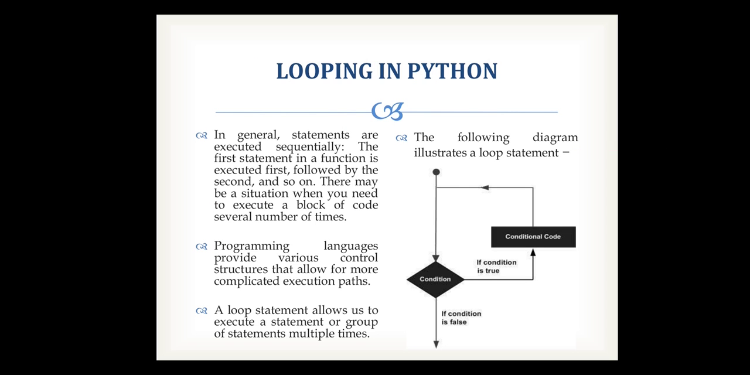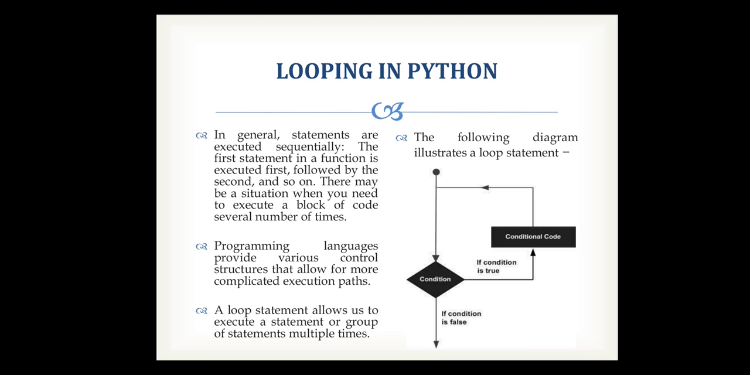So basically, in general, statements are executed sequentially. The first statement in a function is executed first, followed by the second, and so on. There may be a situation when you need to execute a block of code several times repetitively. At that time, there is an advantage in programming languages: we can use a loop to execute a group of lines of code n number of times, with iteration.